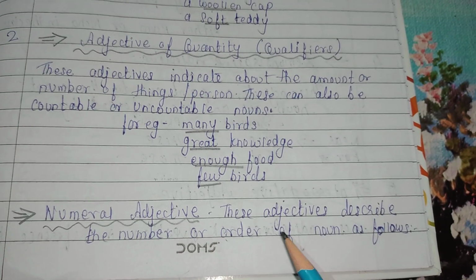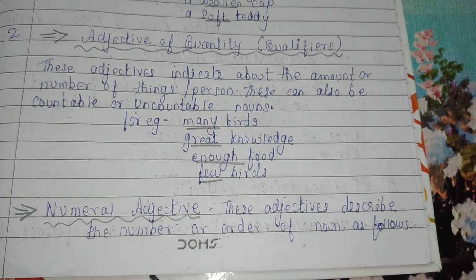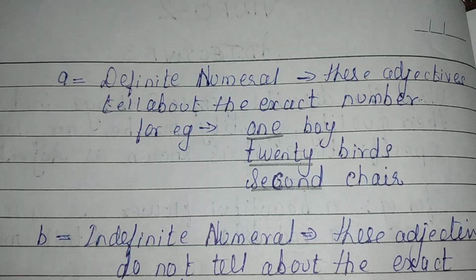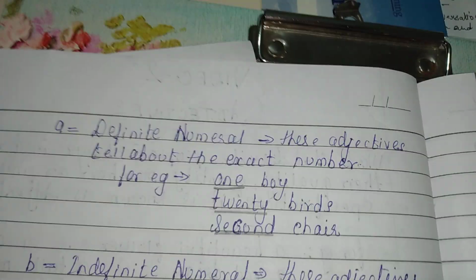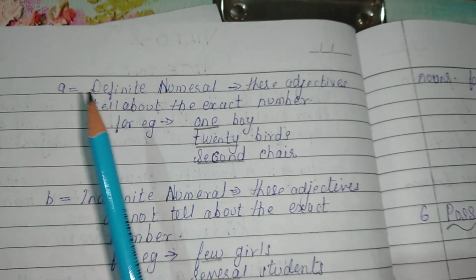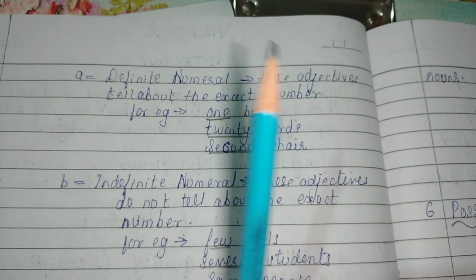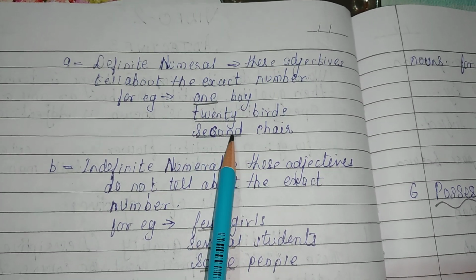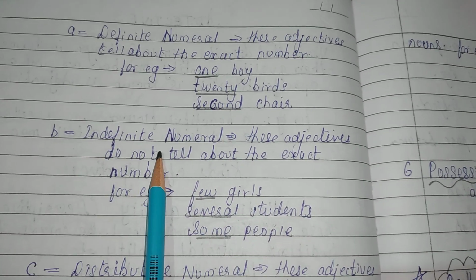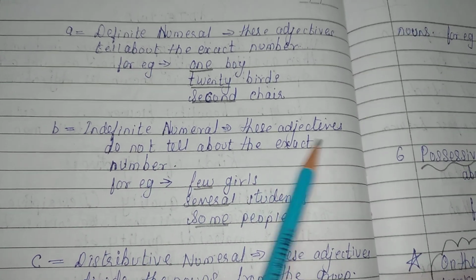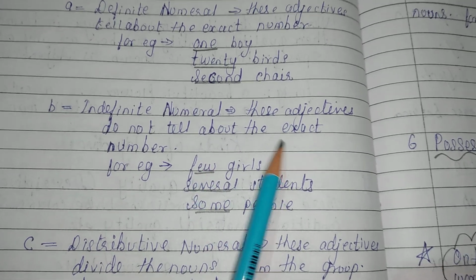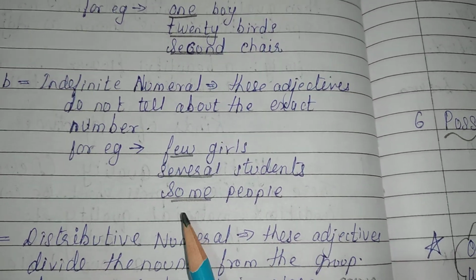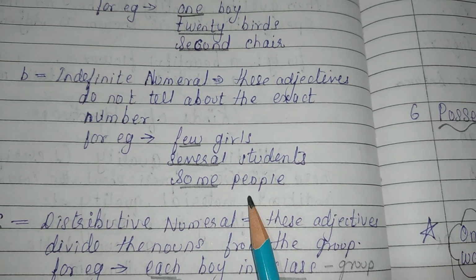Numeral adjectives describe the number or the order of a noun as follows. Okay, yes, as you can see in this page, we have definite numeral which we are sure. Definite means हमें पक्का पता है, like 1 boy, 20 birds, second chair. Indefinite numerals भी होते हैं. These adjectives do not tell us the exact number. For example, few girls, several students, some people.